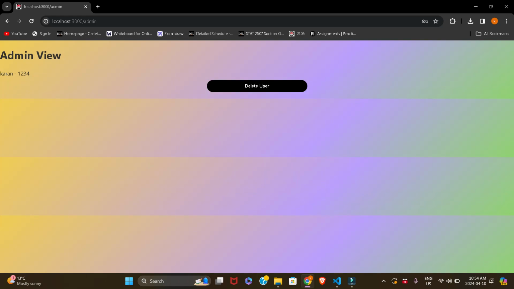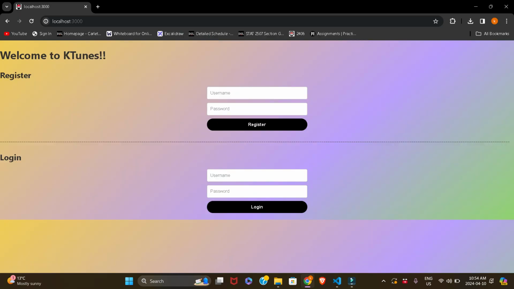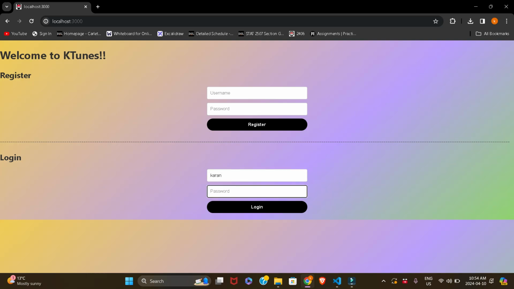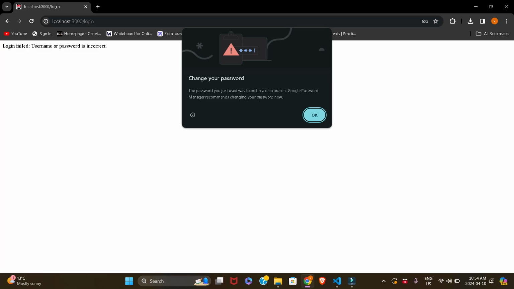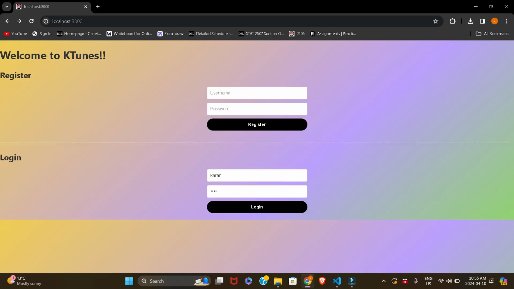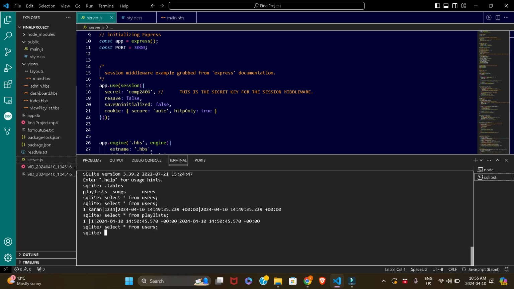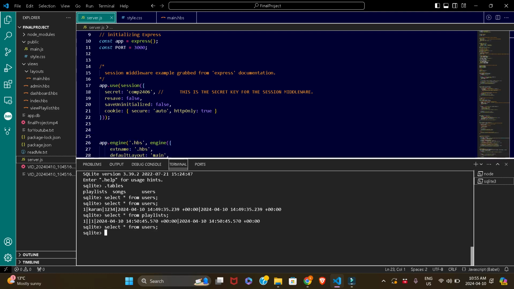Now let's try to log in with the same credentials that the deleted user has, to check the base case if I'm able to log in again. And as you can see, nope, because when we check the database, the user table is empty. So the admin actually can delete the whole user. So that's it.